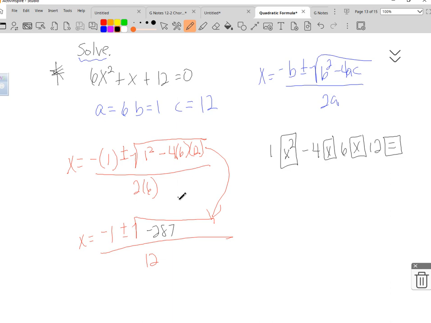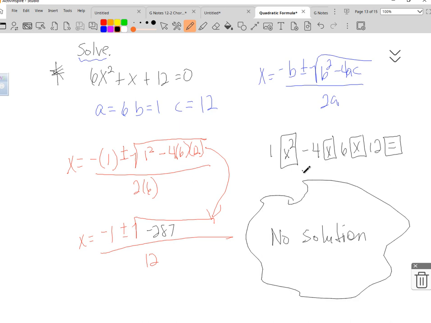We can't take the square root of a negative real number, and so remember we're looking for real number solutions. So the answer here is no solution. You can stop here. You don't go any further. Easy to figure out. If you notice that the b is really small, you might want to just use a discriminant. Here the b was only 1 and these were big positive numbers, so we were going to be subtracting a big number from a small number.